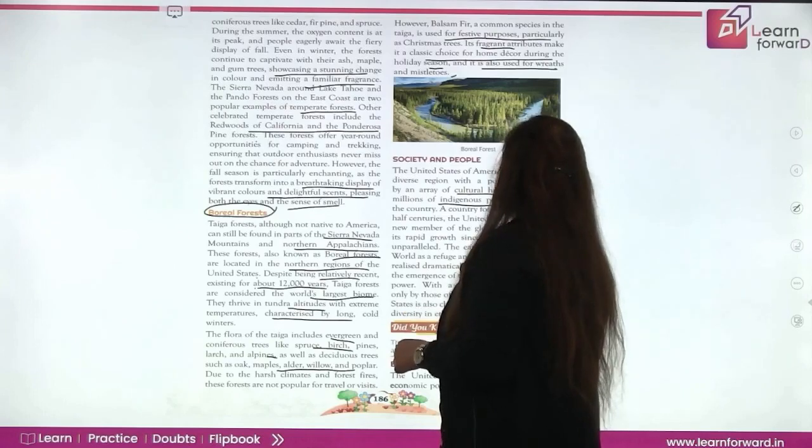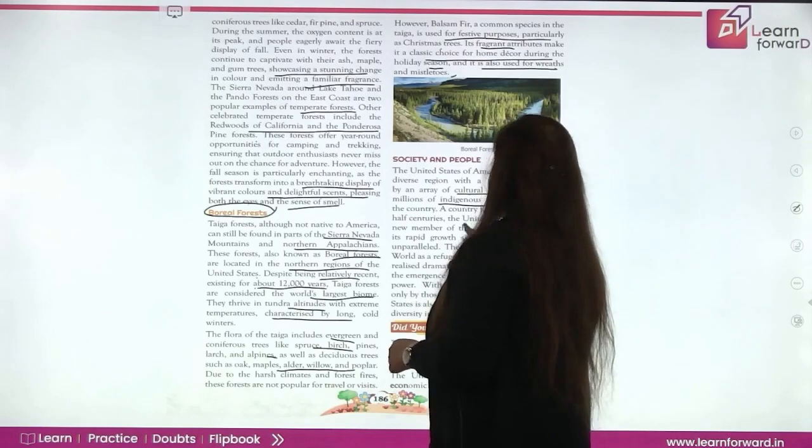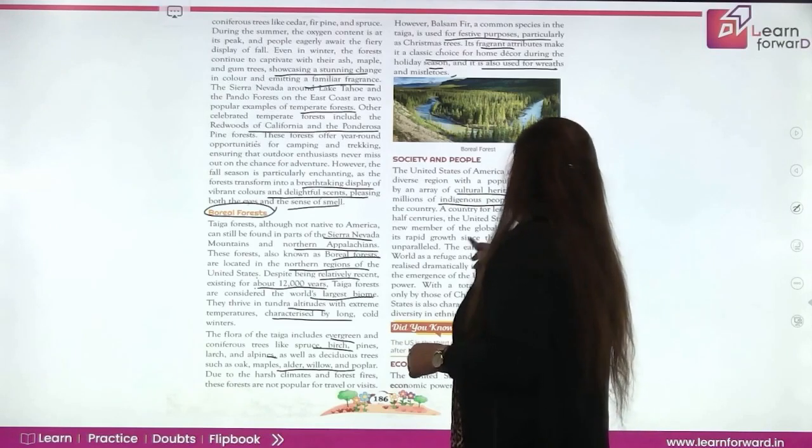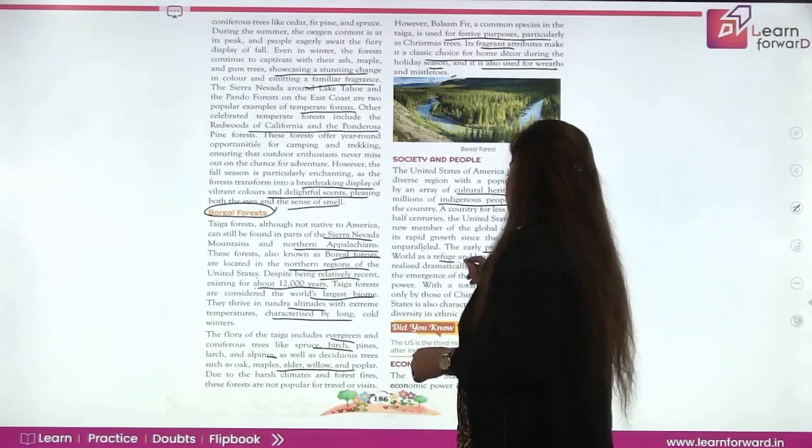A country for less than 2.5 centuries, the United States is a relatively new member of the global community, but its rapid growth since the 18th century is unparalleled. The early promise of the New World as a refuge and the land of opportunity was realized dramatically in the 20th century with the emergence of the US as a world power.